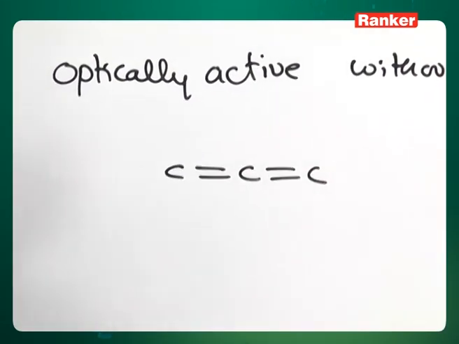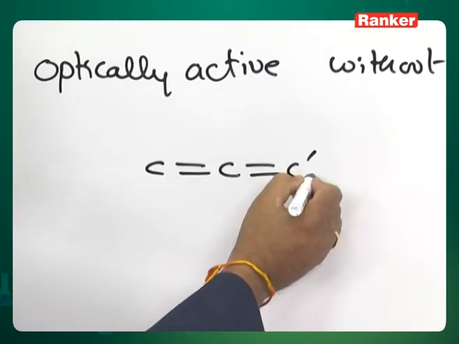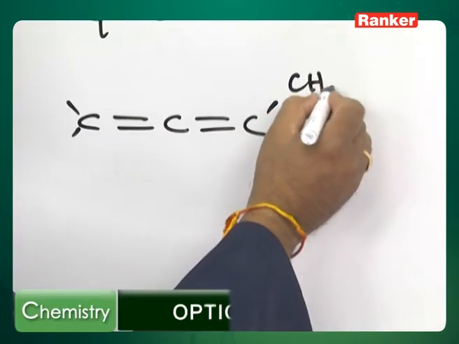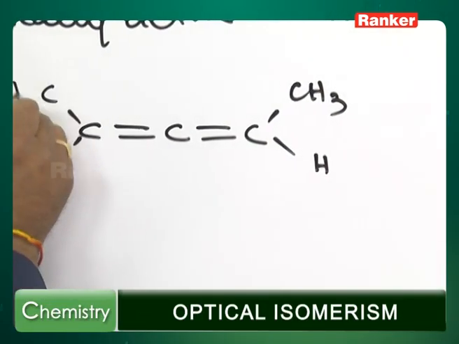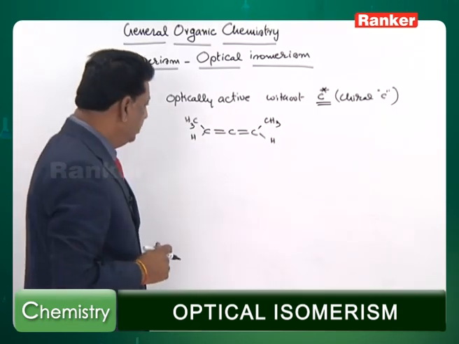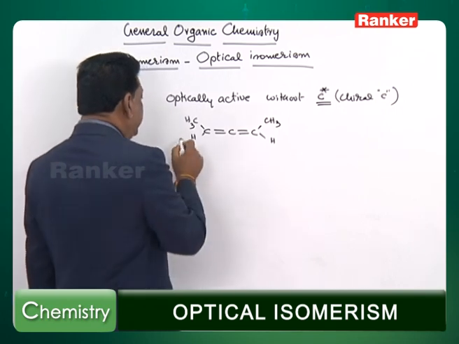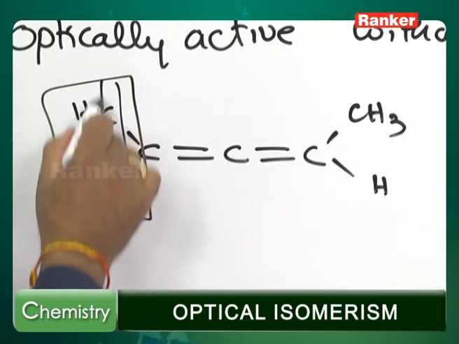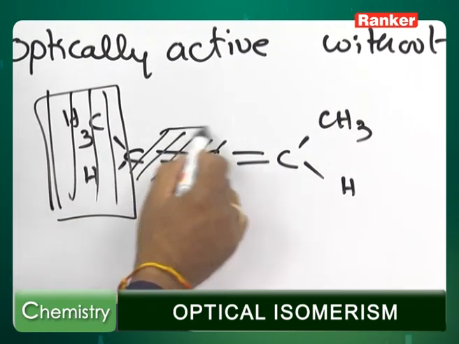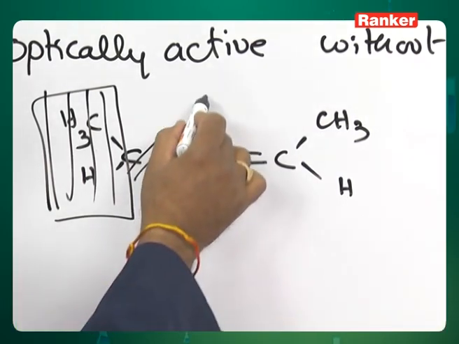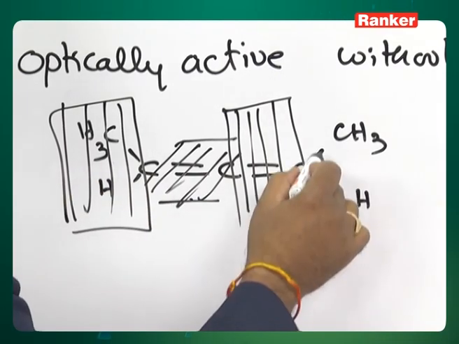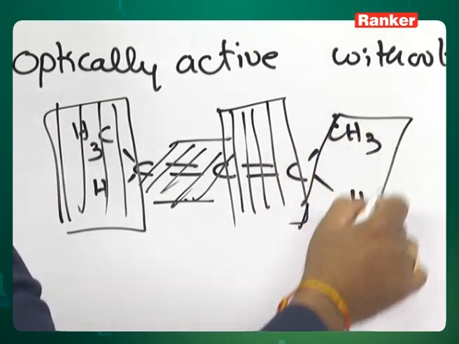When two double bonds are accumulated like this, the system with two hydrogens is called allene. But if it is substituted like this, with one methyl and one hydrogen on each end, now this compound shows optical isomerism, because the plane of hydrogen and methyl is in one plane, and the double bond will be in another plane. This plane is perpendicular to that one. Again, this plane is perpendicular to the next, and the methyl will be perpendicular.